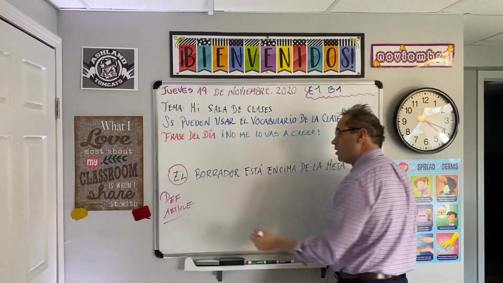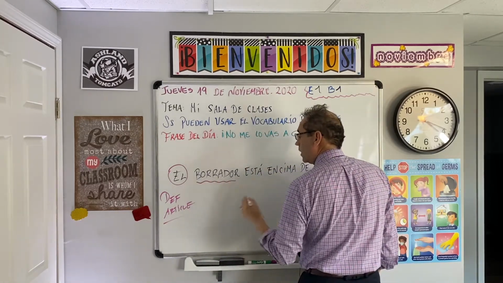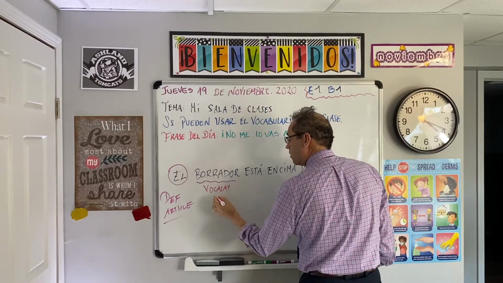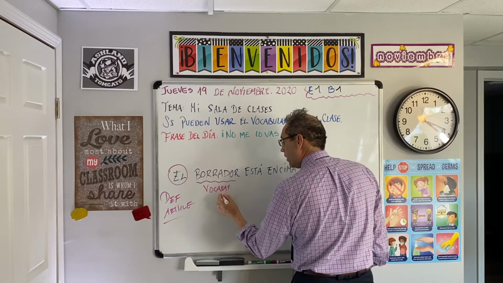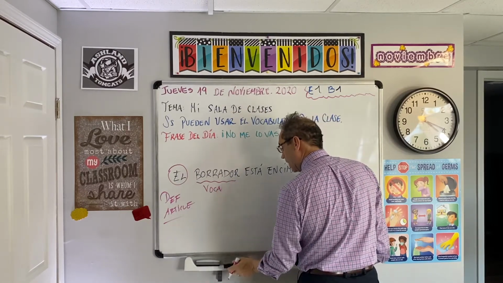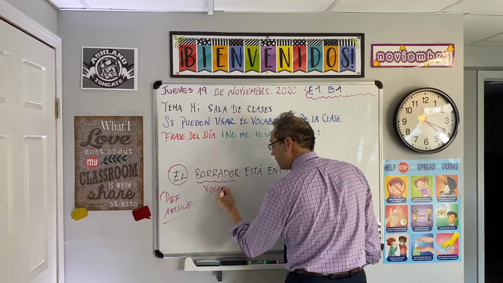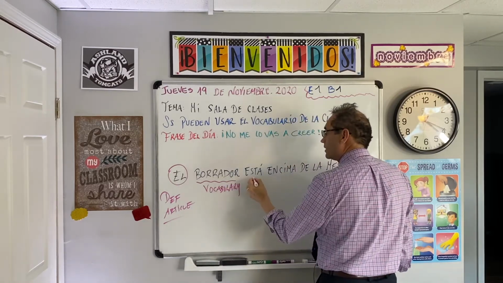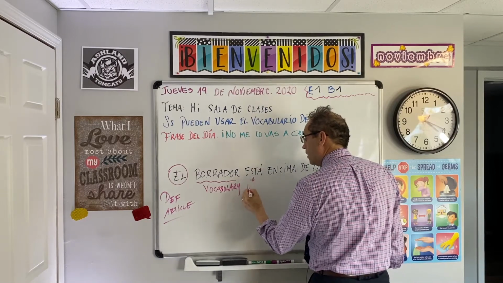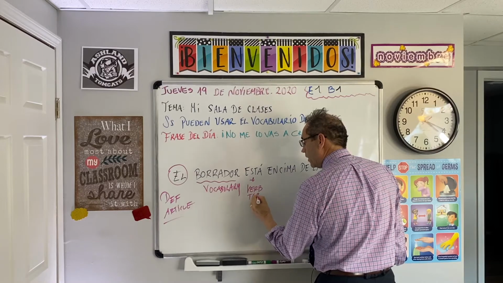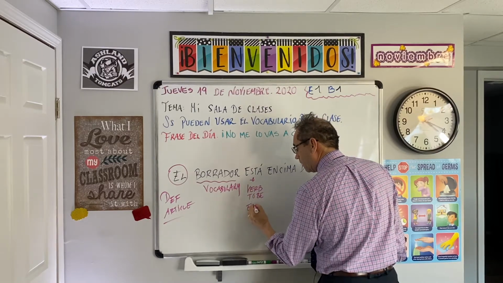Borrador, that is the vocabulary related to la sala de clases. Está, that is the verb to be.